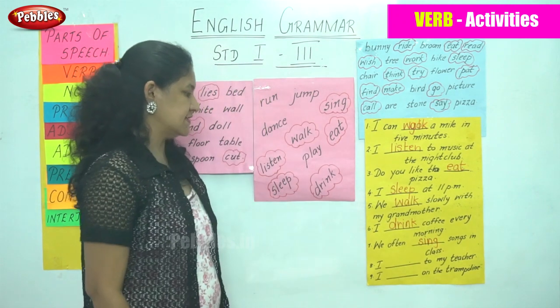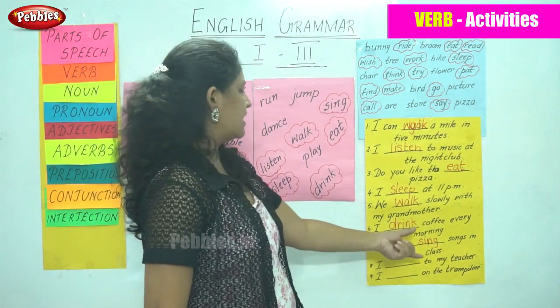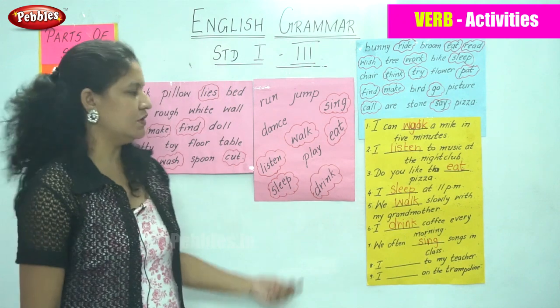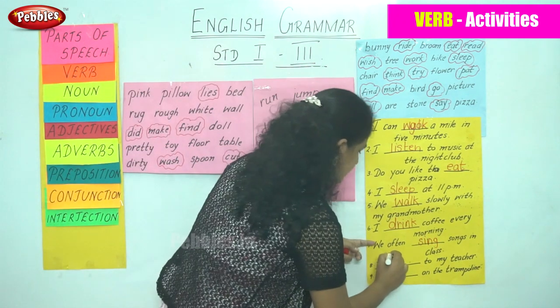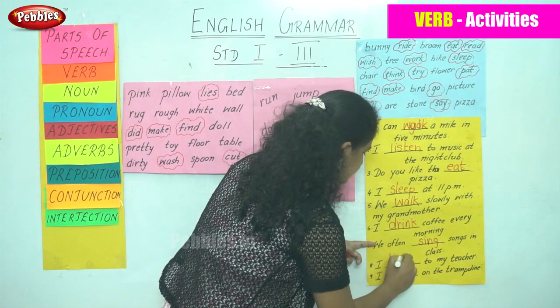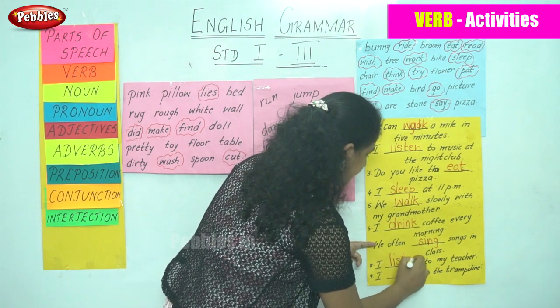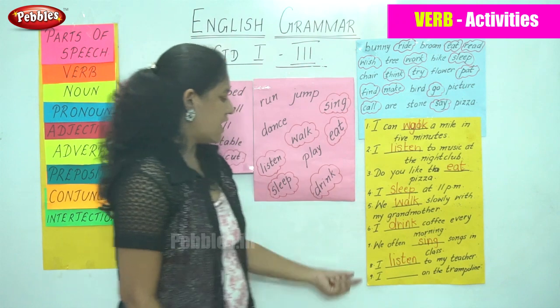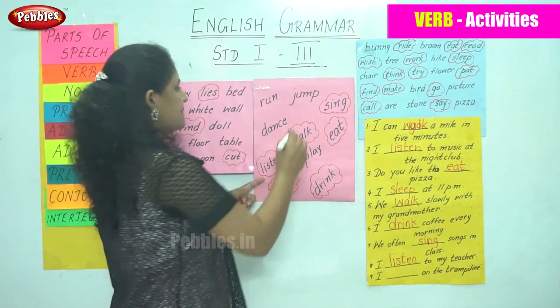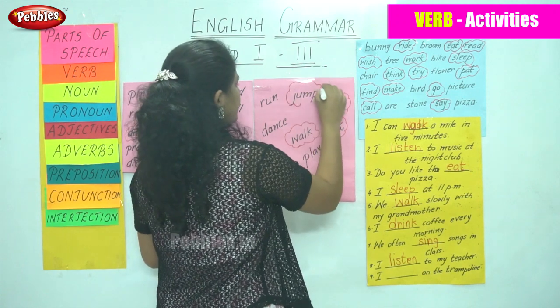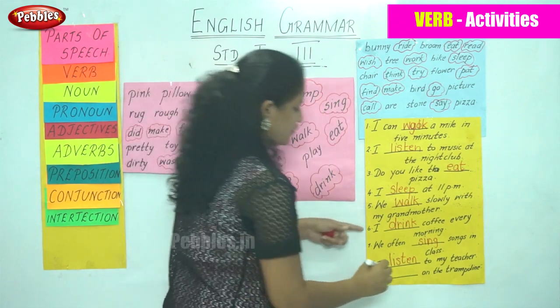Coming to the next sentence, I dash to my teacher. So at school, I listen to my teacher. In the next sentence, I dash on the trampoline. I jump on the trampoline. So I write the word jump.